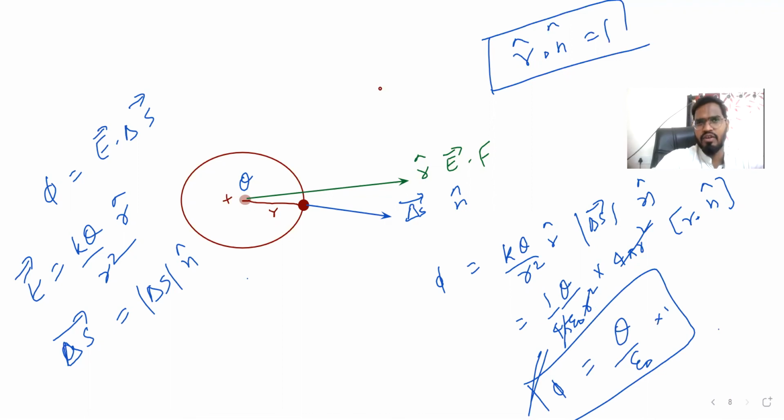In this lecture we learned first about the area element. Area is a vector quantity, so its direction is always perpendicular, either inward or outward. If it is a 3D closed surface, it is only outward. Then we learned about flux. Flux is equal to EA cos theta. Flux depends upon three things: electric field, area, and the angle between area and electric field.